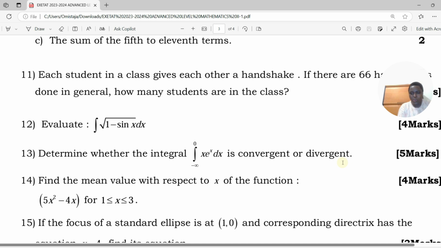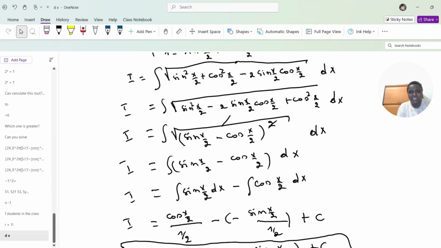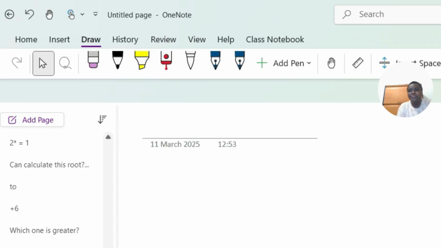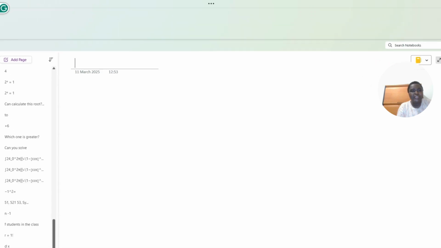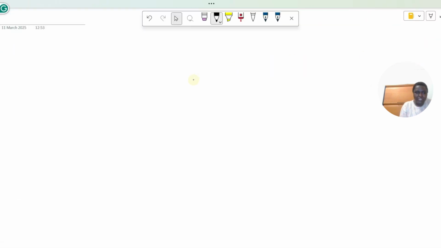So let's compute it, let's calculate it and see what we are going to get. We have integration from minus infinity to 0 of x times e power x dx.